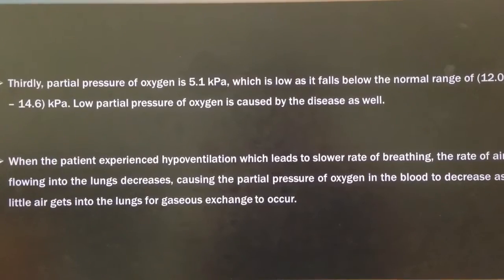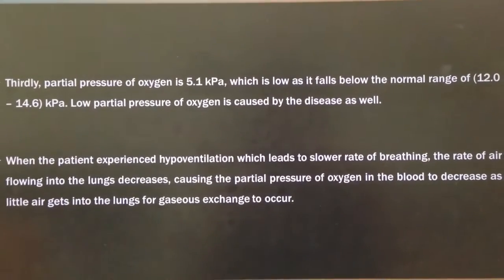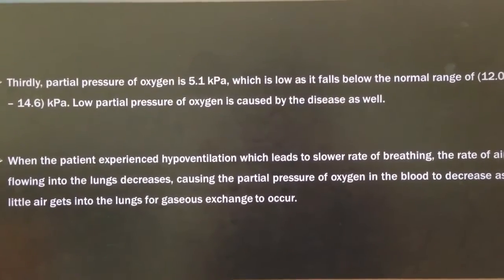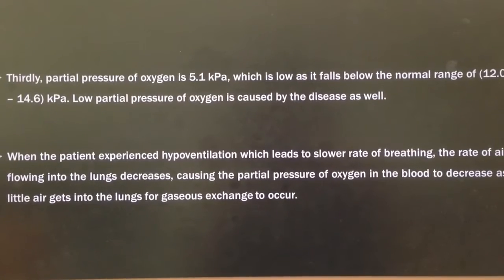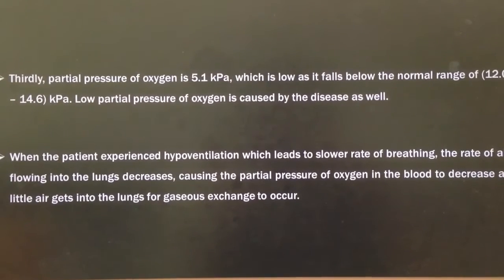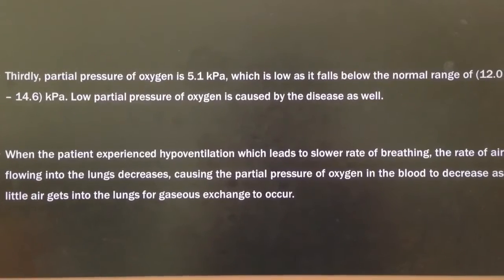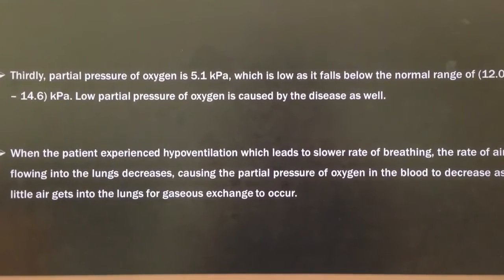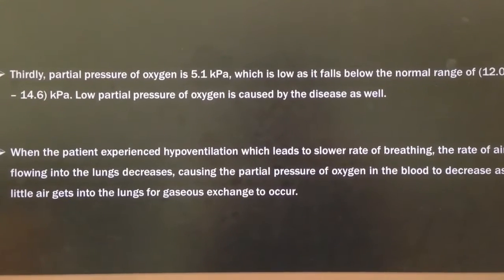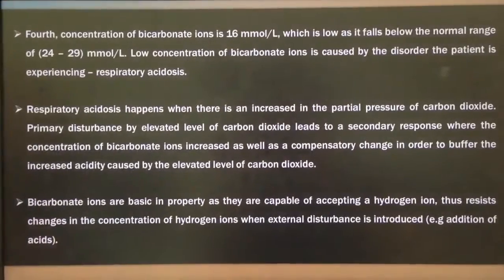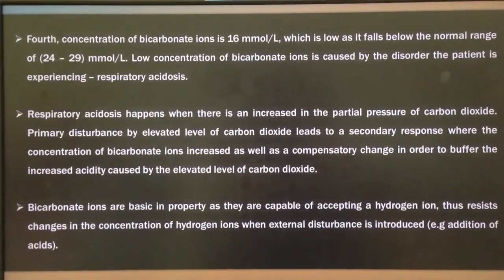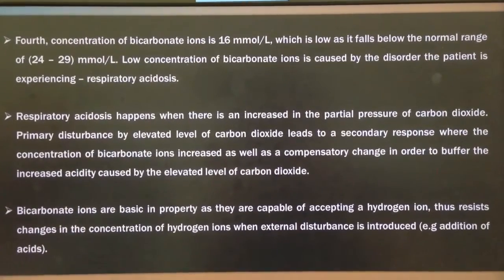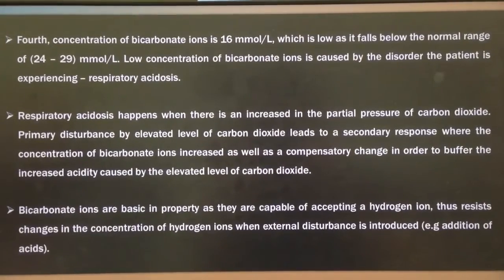Thirdly, the partial pressure of oxygen is 5.1 kilopascal, which is low as it falls below the normal range of 12 to 14.6 kilopascal. Low partial pressure of oxygen is caused by the disease as well. When the patient experiences hypoventilation, which leads to a slower rate of breathing, the rate of air flowing into the lungs decreases, causing the partial pressure of oxygen in the blood to decrease as little air gets into the lung for gaseous exchange to occur. Fourth, the concentration of bicarbonate ions is 16 millimoles per liter, which is low as it falls below the normal range of 24 to 29 millimoles per liter.